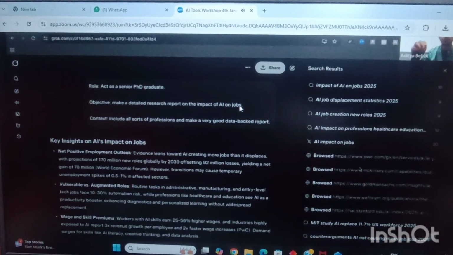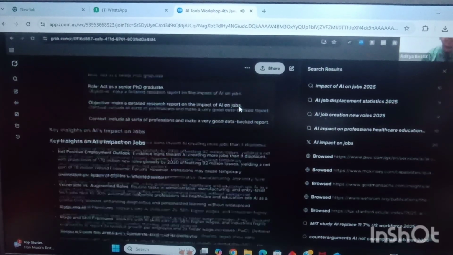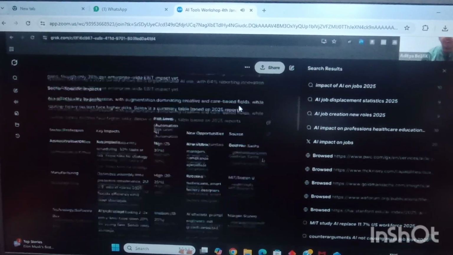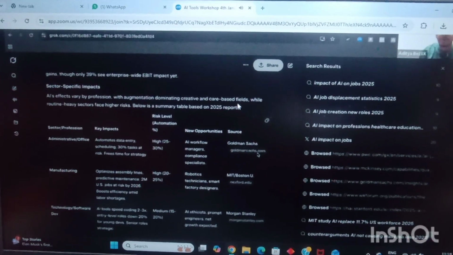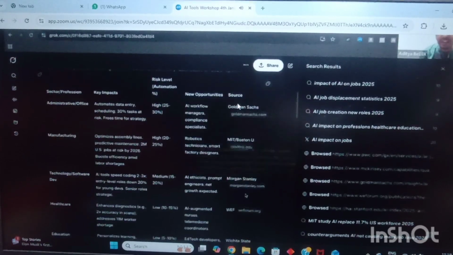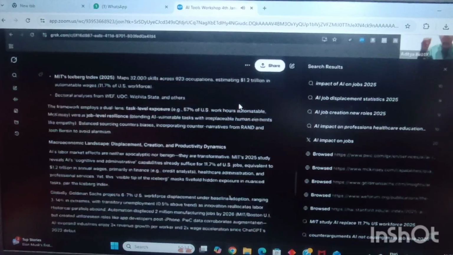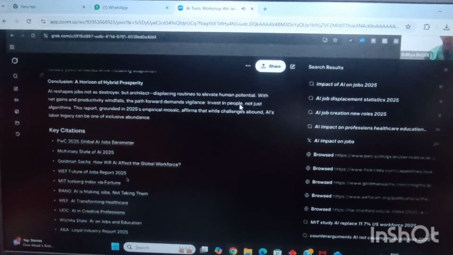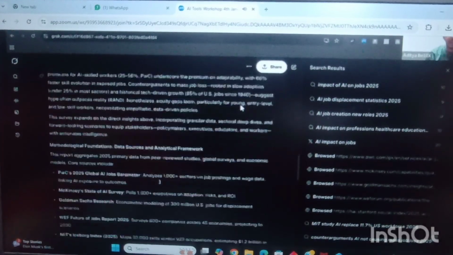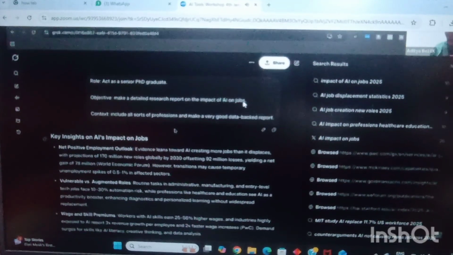And guys, once it goes through all of these reports, this is the sort of research report which you get, which is backed by data. You have proper data. And do you see that, just like a good research report has citations, you are getting a citation for each and every piece of data shown in your research report as well. How many of you are absolutely mind blown right now that you get proper citations from which this research report has been made? You get proper data and you get this amazing result via this deep search option that we used in Grok.